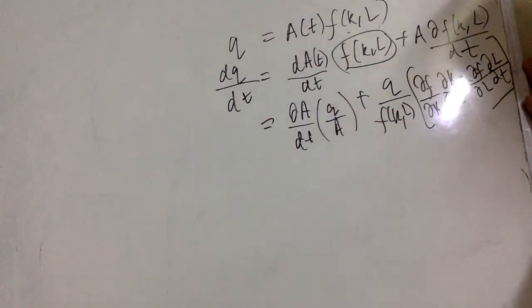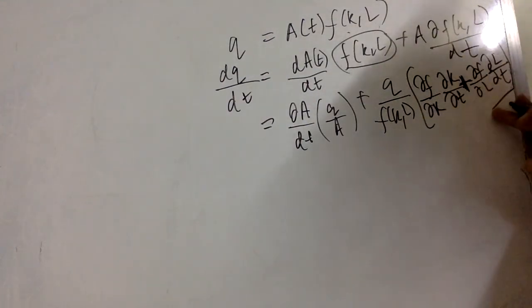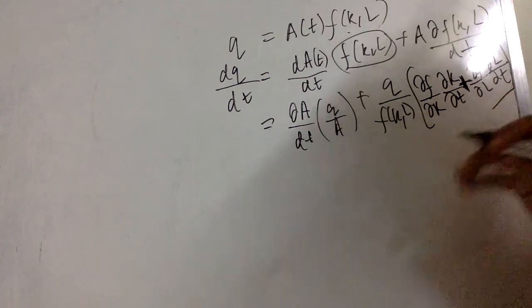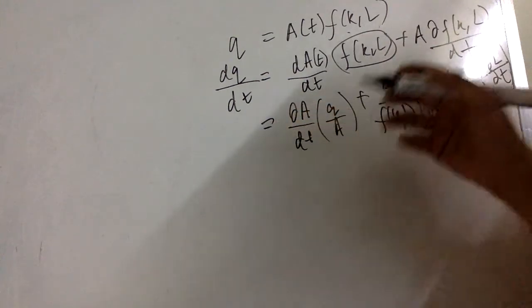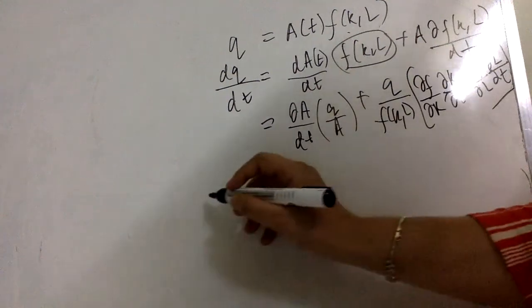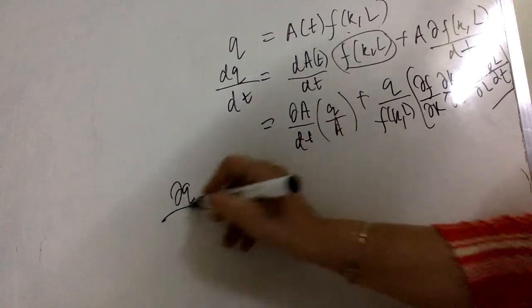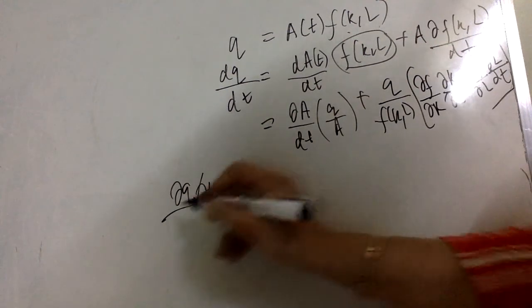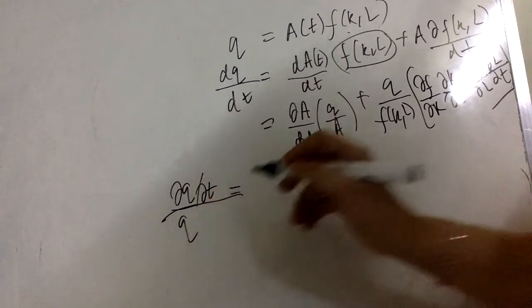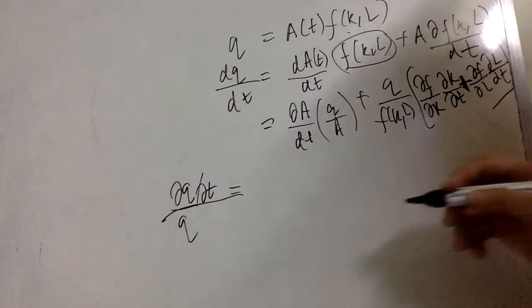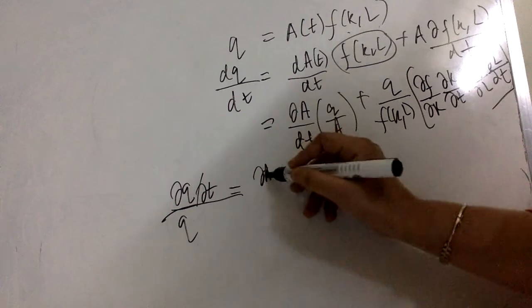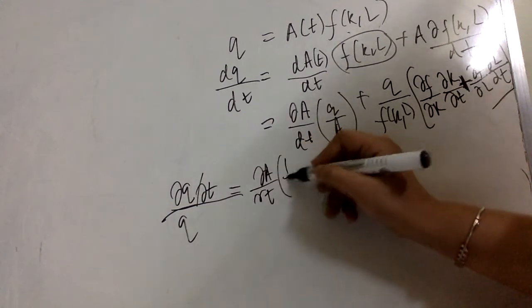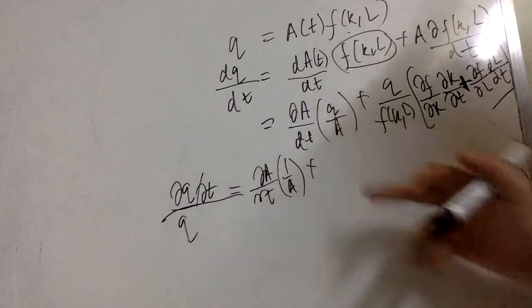So now I hope this equation is clear. Next step, I divide the entire equation by Q. So I have dQ by dt upon Q equals dA by dt times 1 by A, then Q gets cancelled.